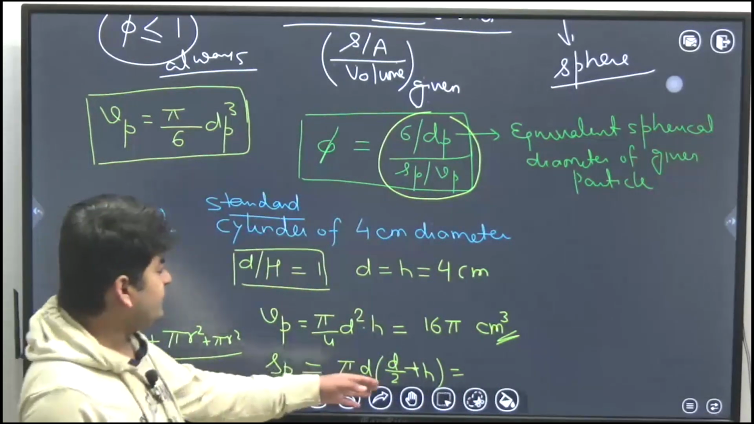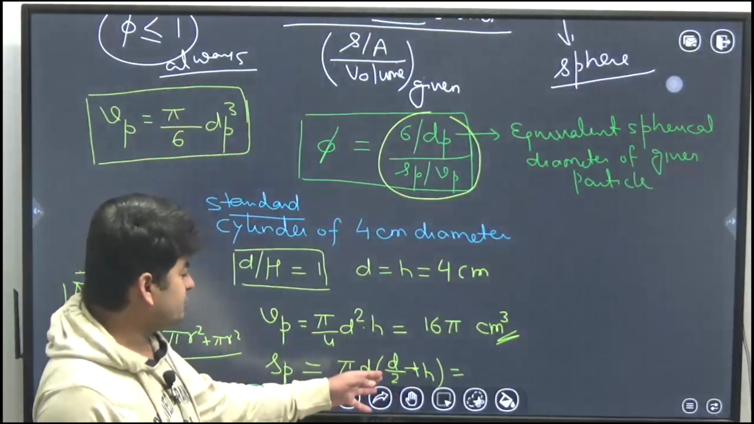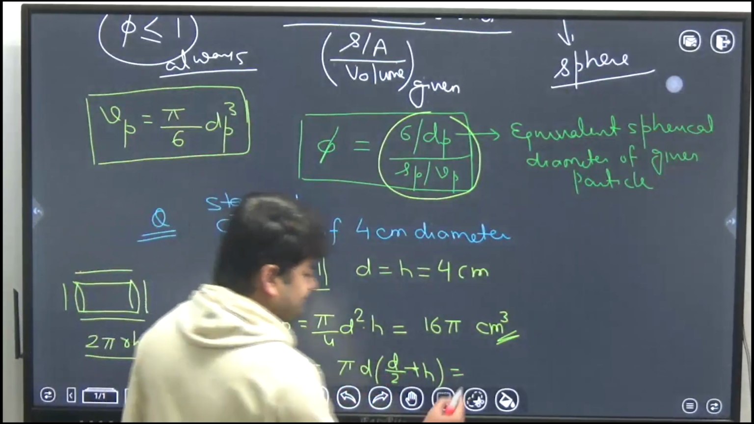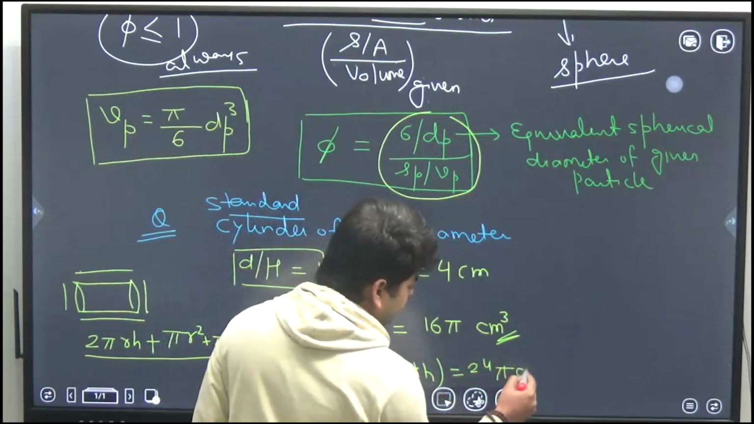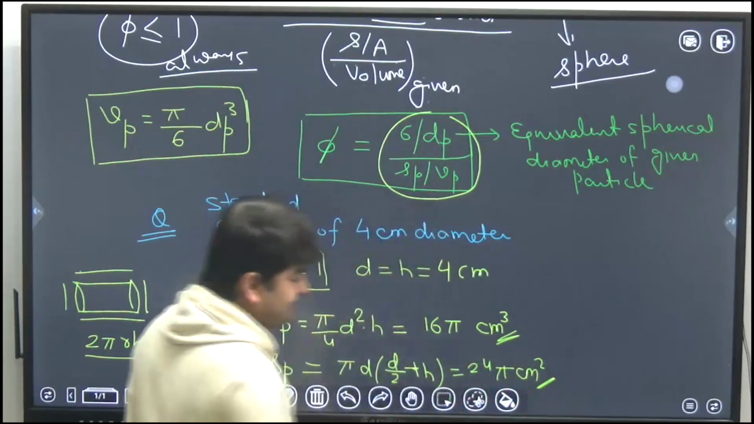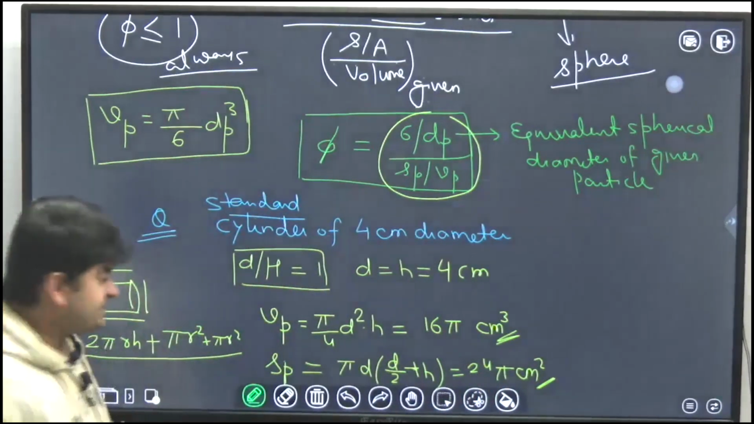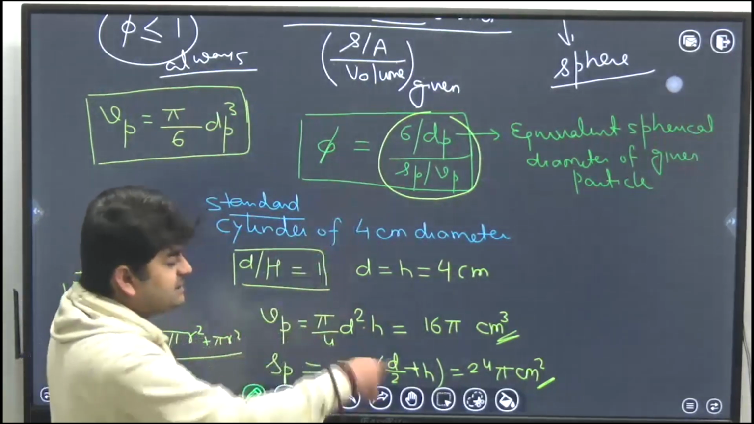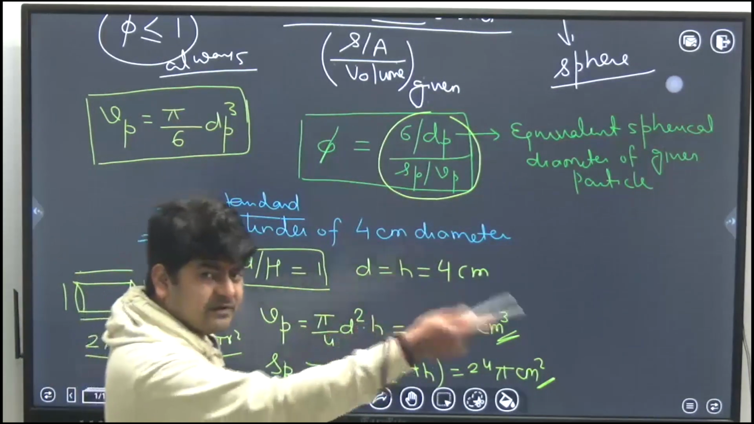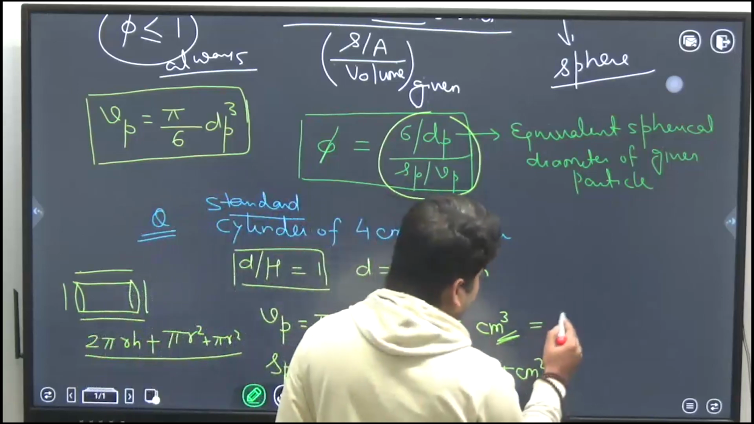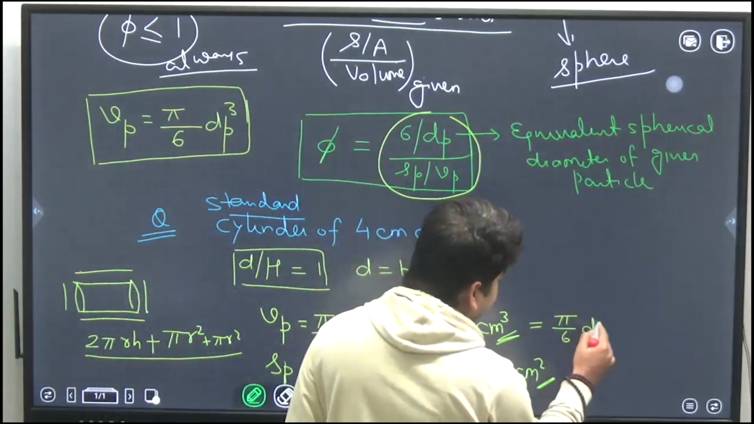When you put the values, it will be 4 plus 2, 6 into 4, 24 pi centimeter square. That's how we can calculate the surface area. Now for the dP, just equate the volume of the particle with the volume of a sphere, that is pi by 6 dP cube.